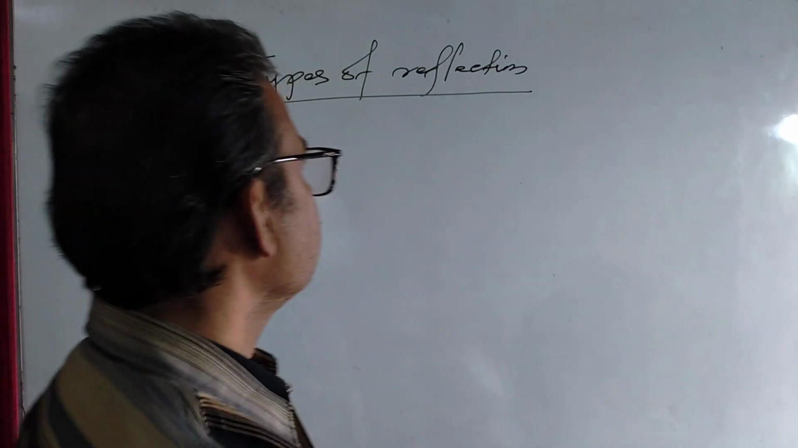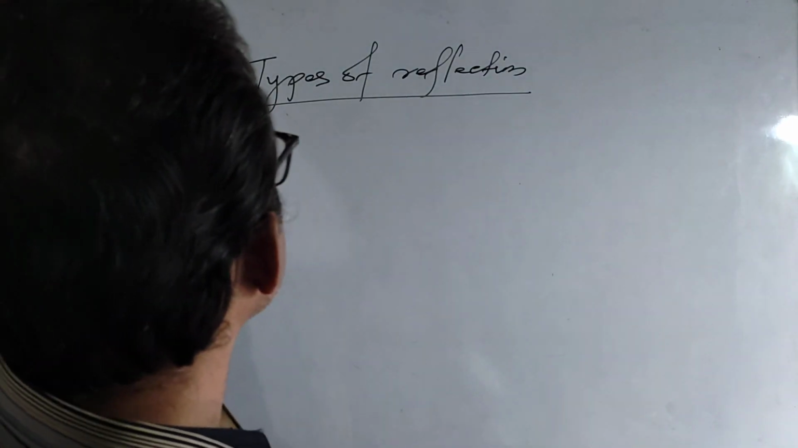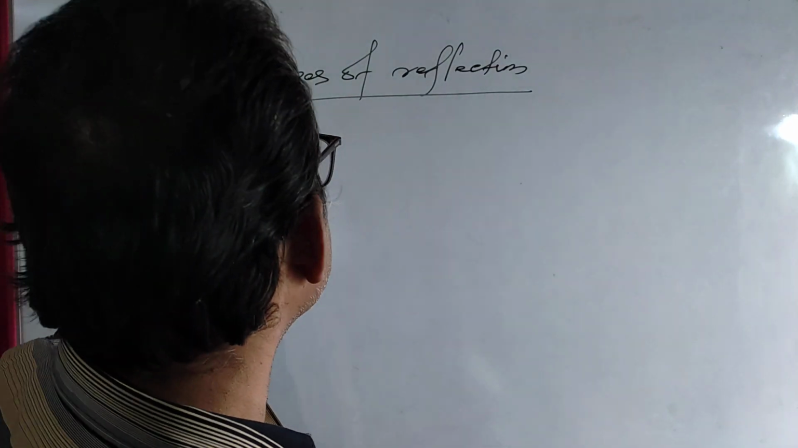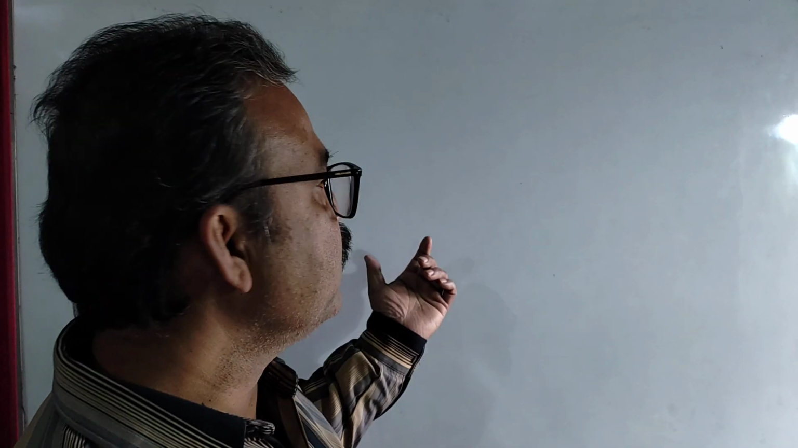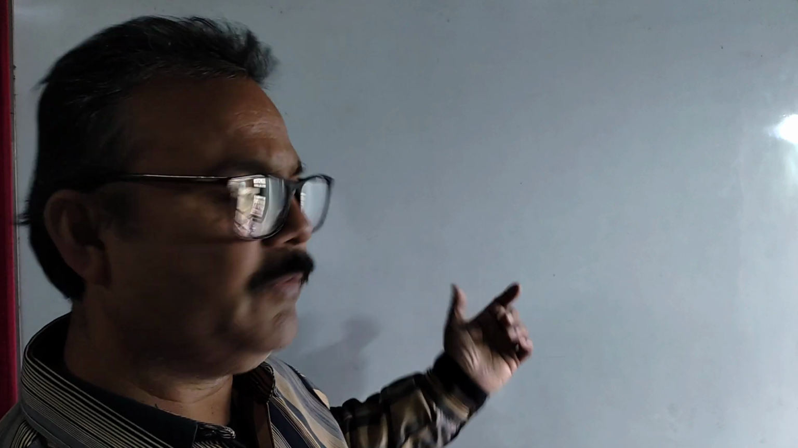Okay, then let's come to this topic, types of reflection. There are two types of reflection. One is uniform reflection or regular reflection, and another one is non-uniform reflection or irregular reflection.